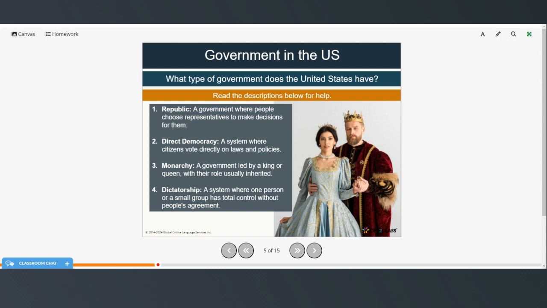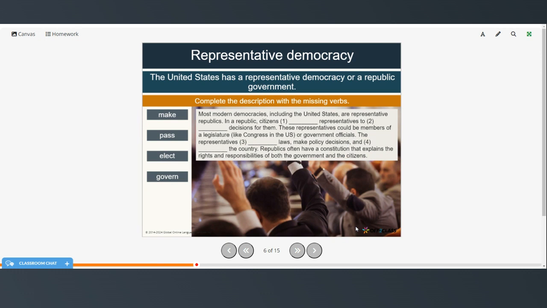Well, the United States is a republic because we choose representatives to make decisions for us. Okay, the United States is a representative democracy or a republic government. So we're going to complete the description with the missing verbs. Most modern democracies, including the United States, are representative republics.